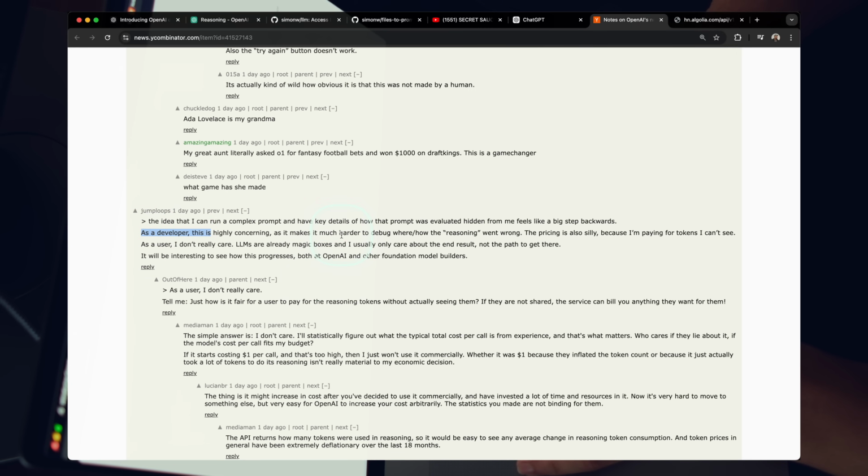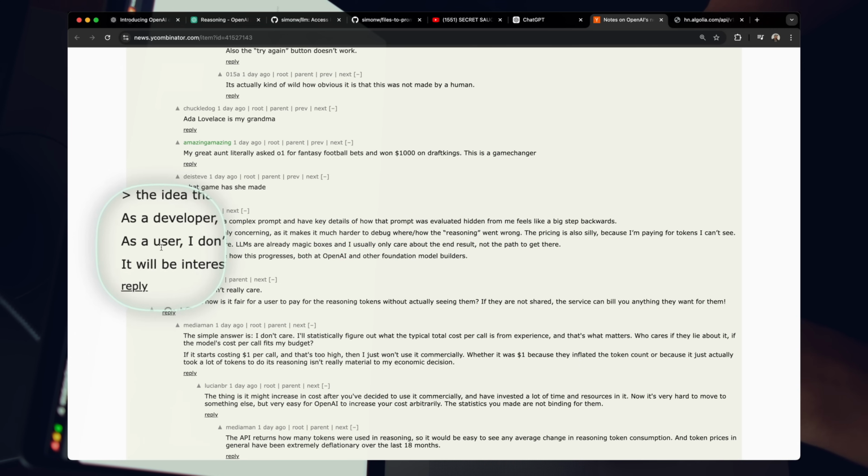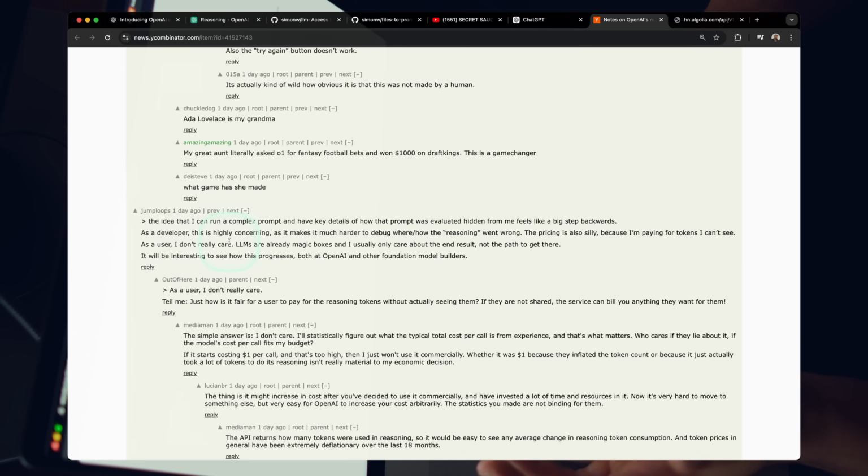As a developer, we would like to see into what's going on under the hood. How can I change my inputs to get different outputs? But this definitely makes it harder. We can't really see into the model. At the same time, this is more my perspective, especially as time goes on, I care more about user output related things. As a user, I don't really care. LLMs are already magical black boxes. We only truly care about the end result. I think that's super true.